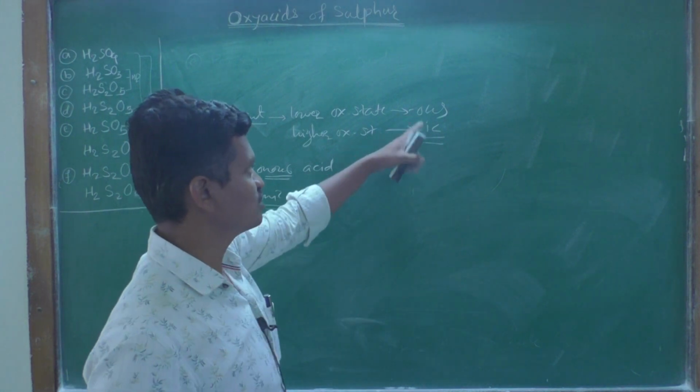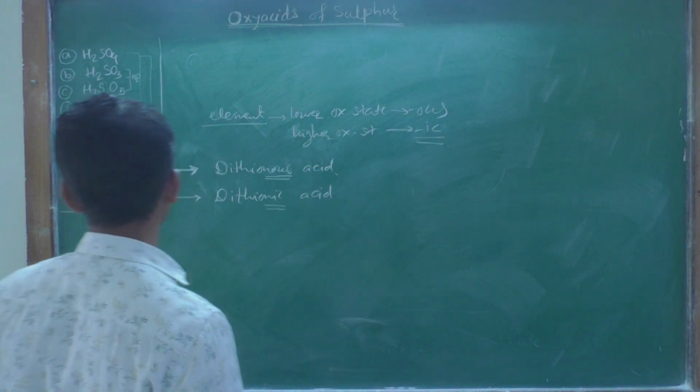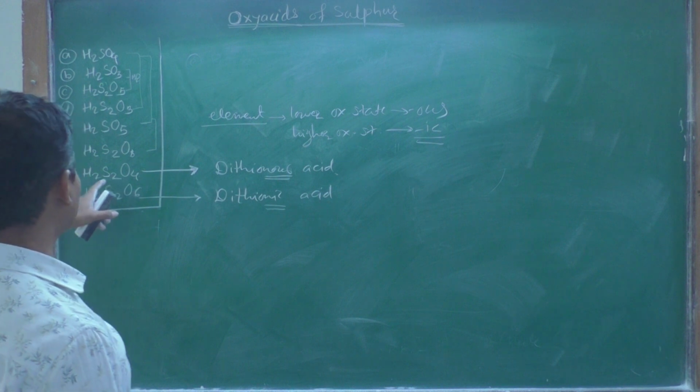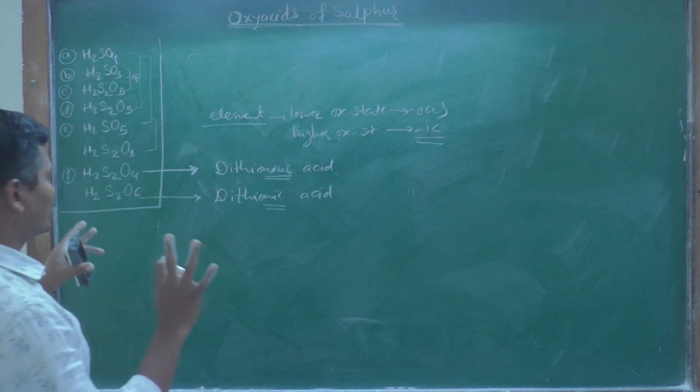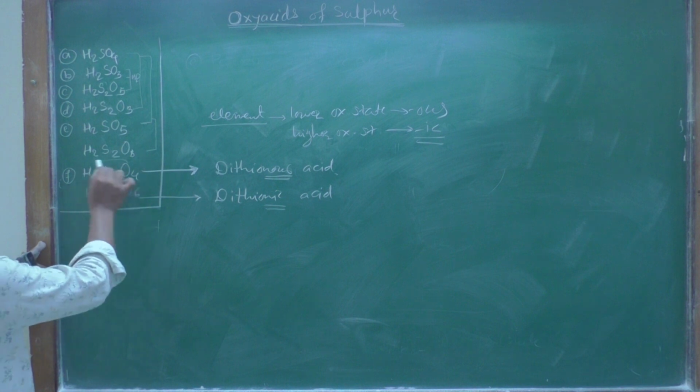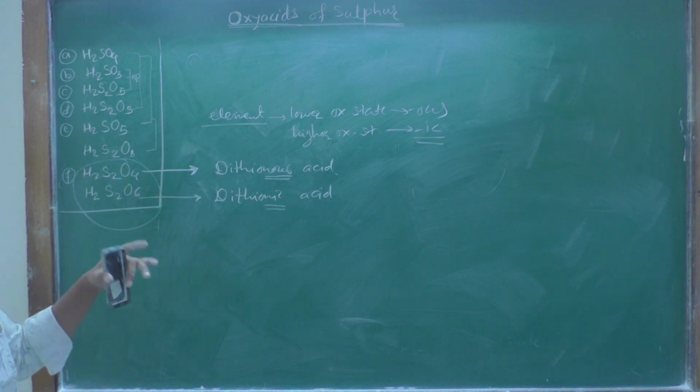So this is the difference between OUS and IC. Now what is the structure of this H2S2O4? Remember well, these are dithionous and dithionic acid.